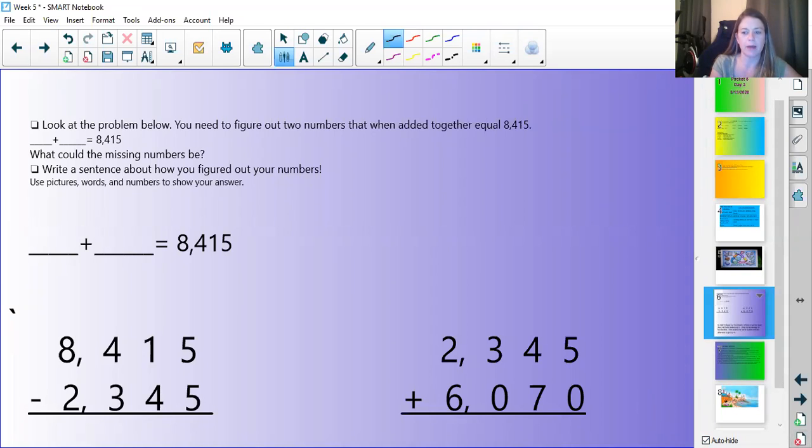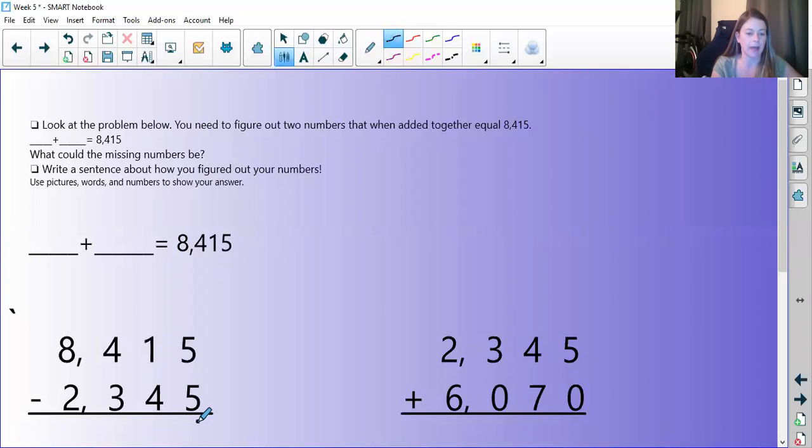Now remember, whenever you have multi-digit math problems, addition or subtraction, you should start at the ones place. So my top number tells me how many I have, and my bottom number tells me how many I'm subtracting away from that. So I have 5 and I'm subtracting 5. I can do that because I have enough, but I'm not left with any afterwards. So I'm left with 0.